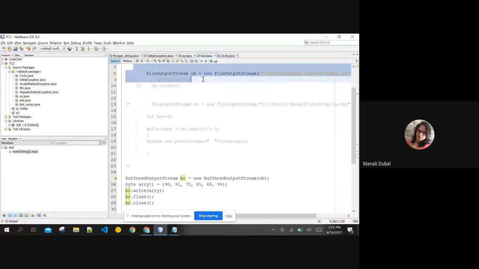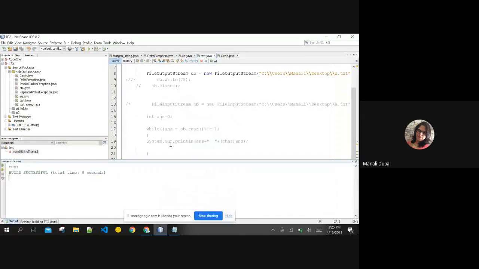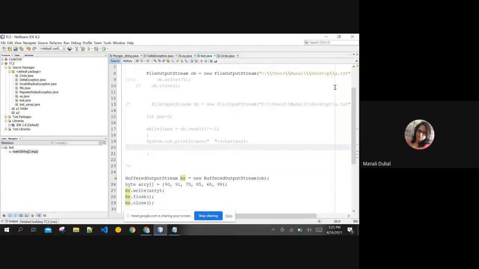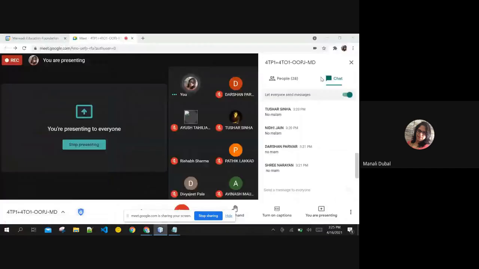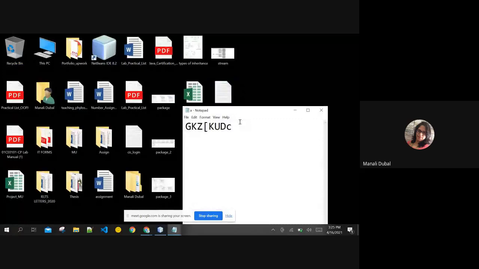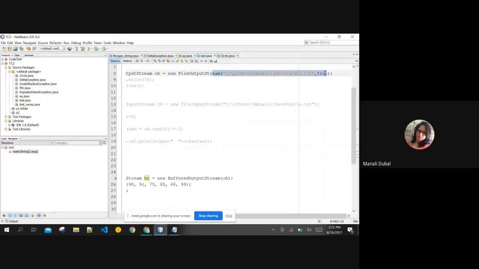No need to mention flush there, but whenever you are using a buffered output stream for writing the data to a file, we always use the flush function to flush out the stream so that no data is left over. Now when we run the program, the data is going to be written in the same file a.txt, which is currently open on the desktop, and it is appending the data, because your output stream object is created in the append mode.